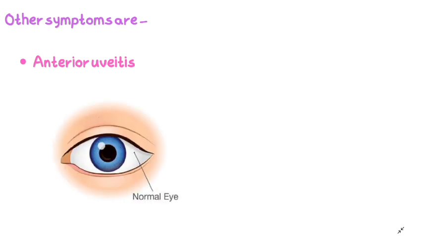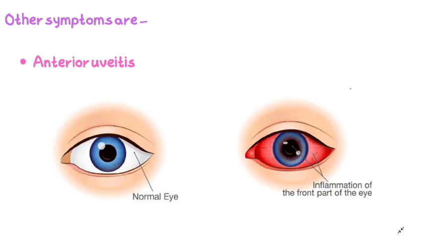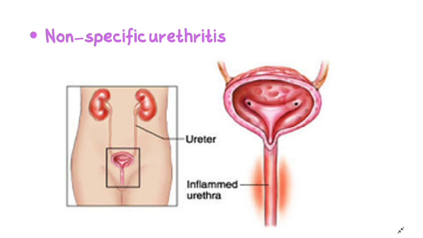Other symptoms are anterior uveitis, that is inflammation of the middle layer of the eyeball. Non-specific urethritis, that is non-gonorrheal urethral infection, in which the urethra gets inflamed.